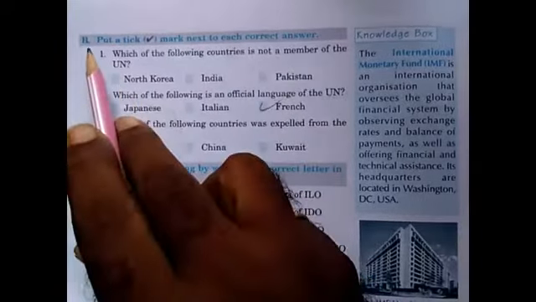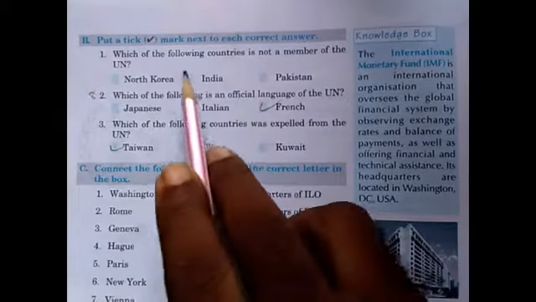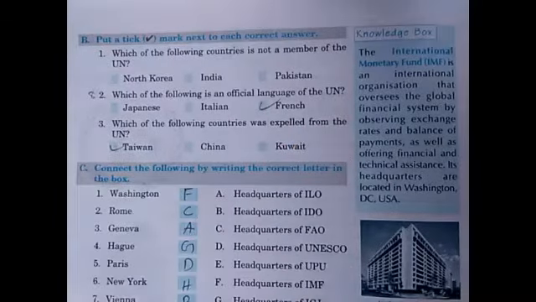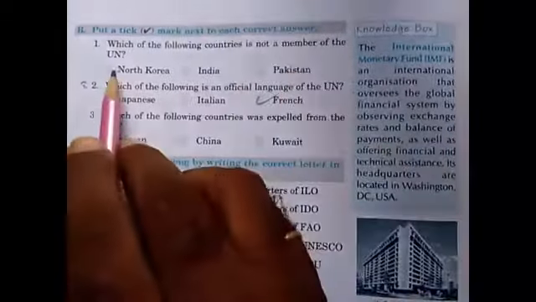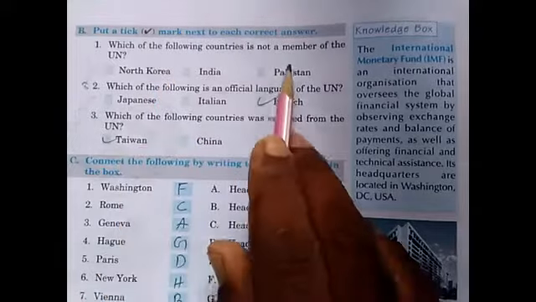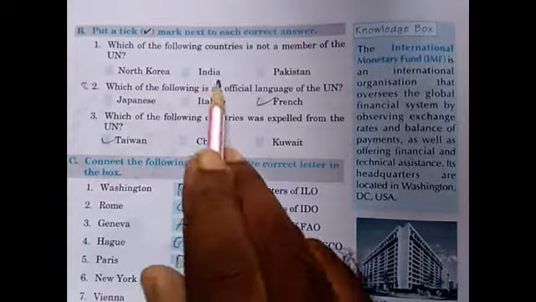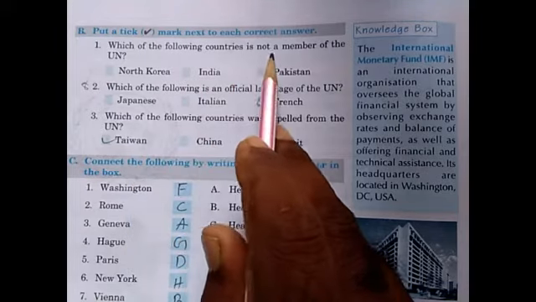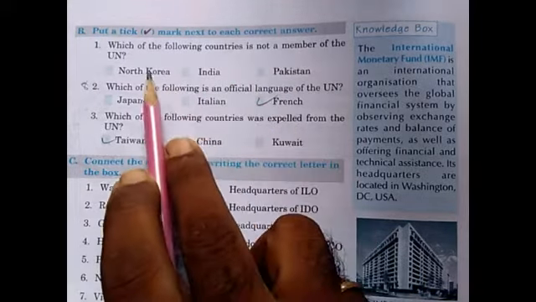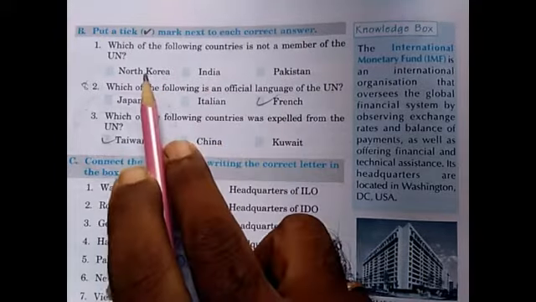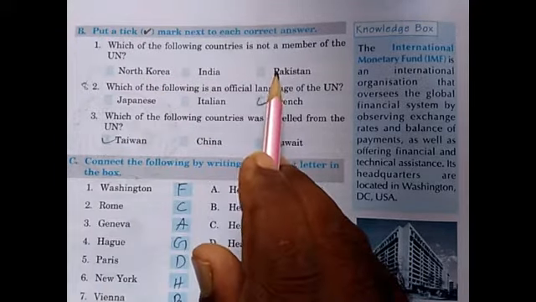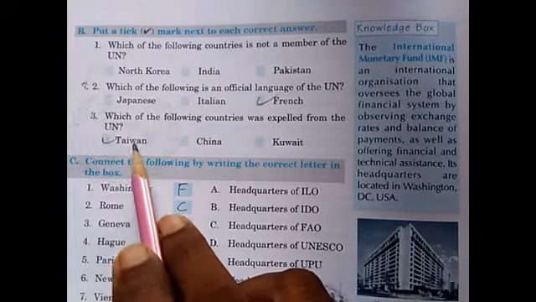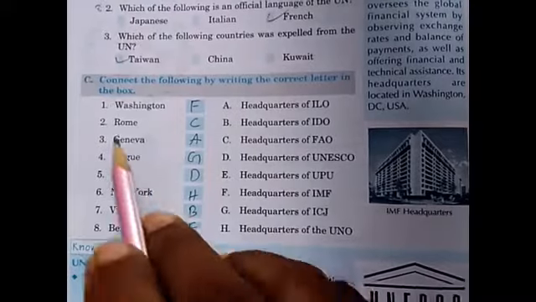Next B. 1. Which of the following countries is not a member of the UN? Here all the three countries are members of the UN, so need not mark anything. The question is, which of the following countries is not a member of the UN? So we can't mark anything because all the three are members of the United Nations. 2. French. 3. Taiwan.